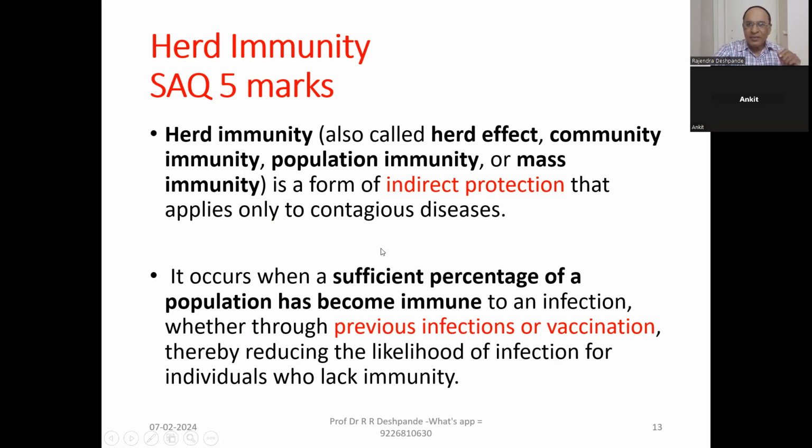When herd immunity takes place, a sufficient percentage of the population, nearly 80%, 90%, become immune to an infection. They can be immune because they already had corona before and are now safe because they have developed antibodies. The disease has given the antigen and the body is ready with antibodies, so a second time they are much less likely to get the same infection. And some people are already vaccinated properly.